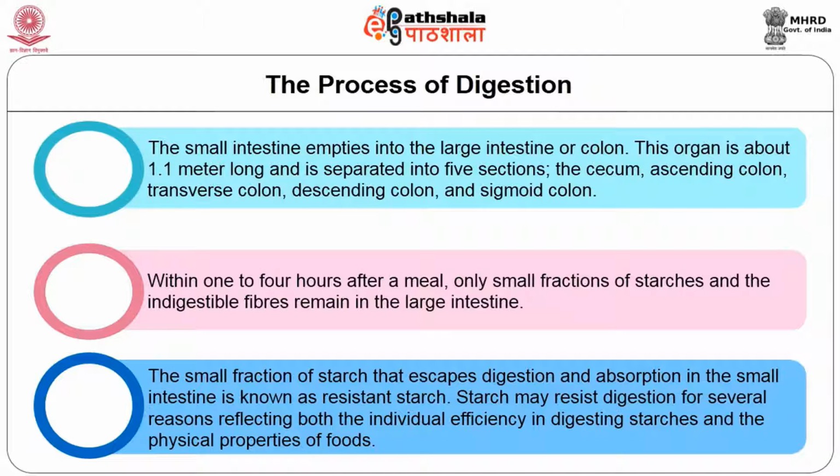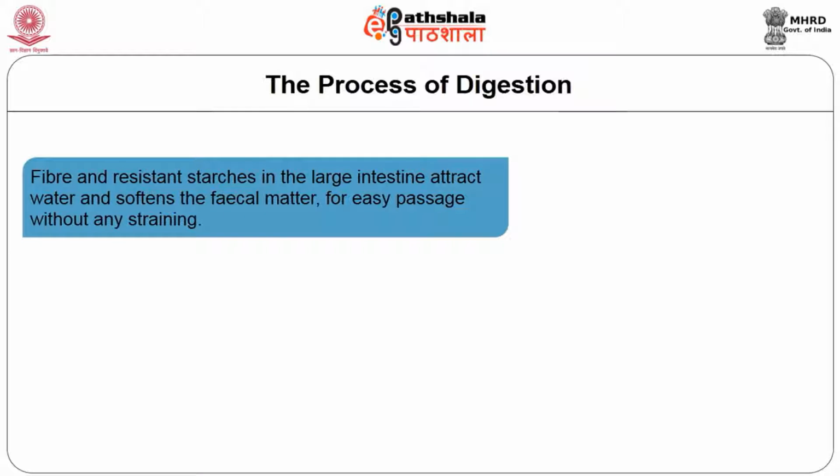Starch may resist digestion for several reasons, reflecting both the individual's efficiency in digesting starch and physical properties of food. The resistant starch remaining in the large intestine promotes bowel movement as fiber does, but unlike fiber, resistant starch does not lower blood cholesterol level. Fiber and resistant starch in the large intestine attract water and soften the fecal matter for easy passage without any straining.